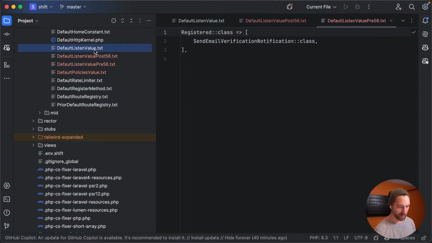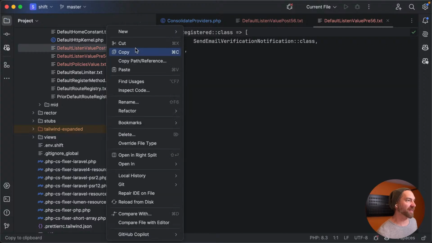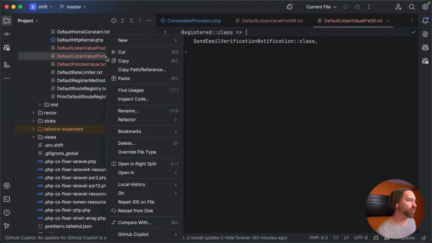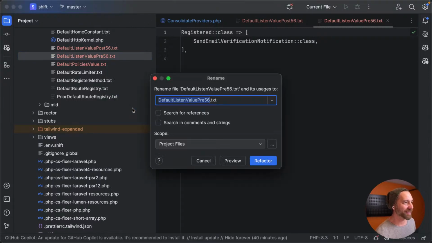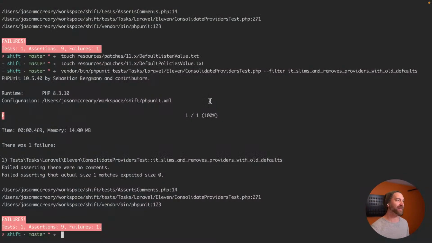All right, and we'll get rid of that default listen value. And post 5.6 stays the same. I did that backwards. Let's get it right. That's really post 5.7 is really what it is. Well, it's post 5.6. It's pre 5.7 is technically, I think, the way you would read that. So pre 5.7, post 5.6.